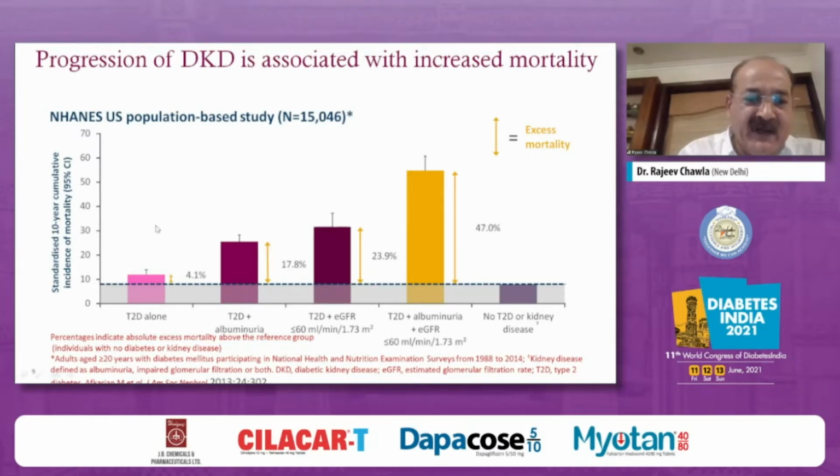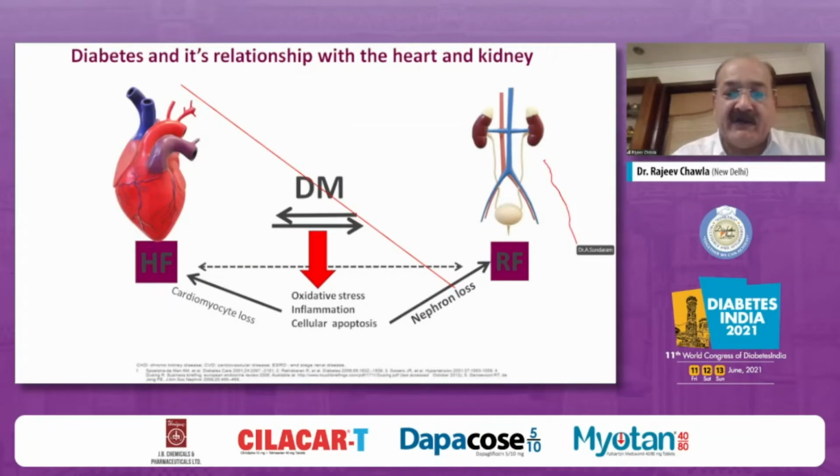So if you have only diabetes, fortunately mortality is not very, very high. The moment you have simply an albuminuria present, or you have a reduction in eGFR, or both, a reduction in eGFR to less than 60 ml and albuminuria that may be moderate or severe or gross proteinuria, there is almost a 10 times increase in overall CV risk or cardiovascular mortality.